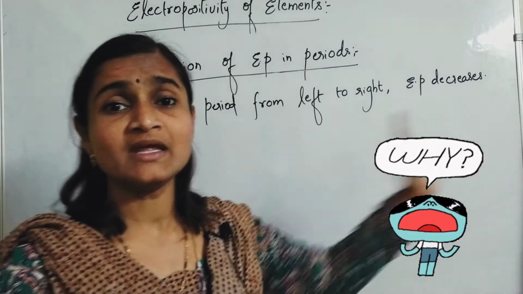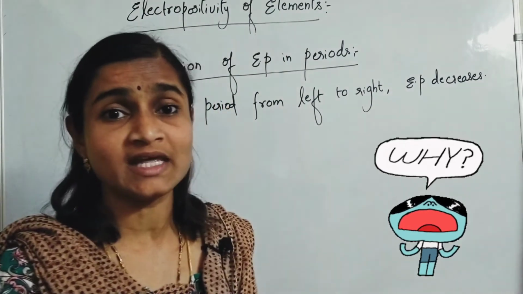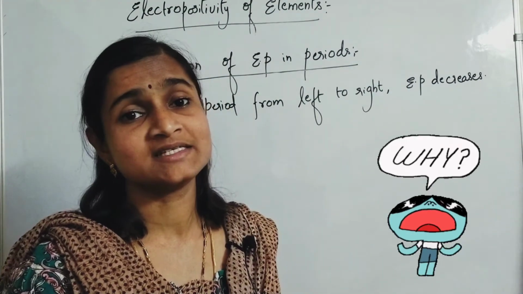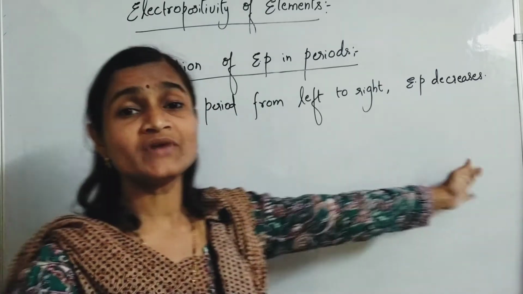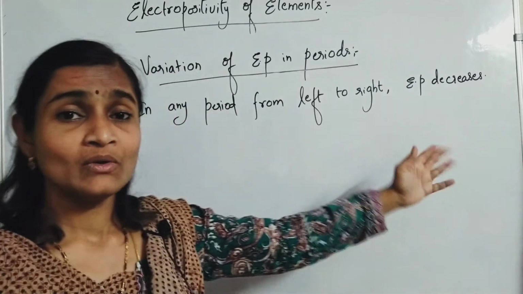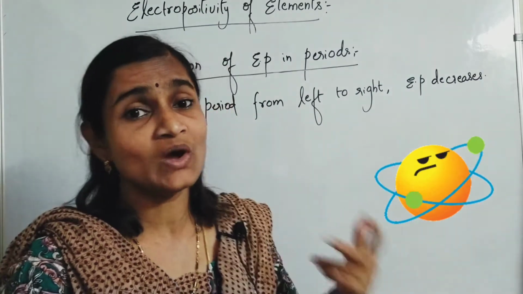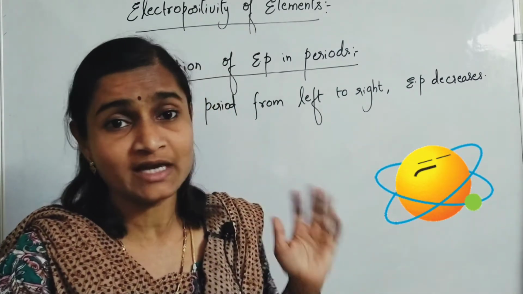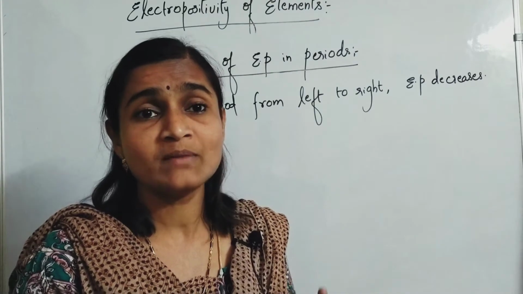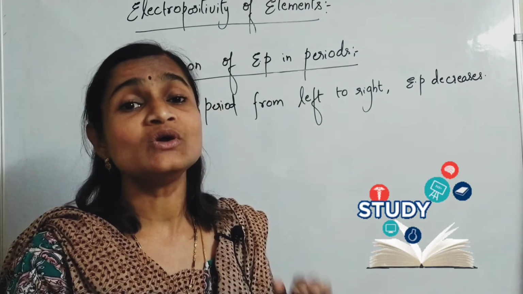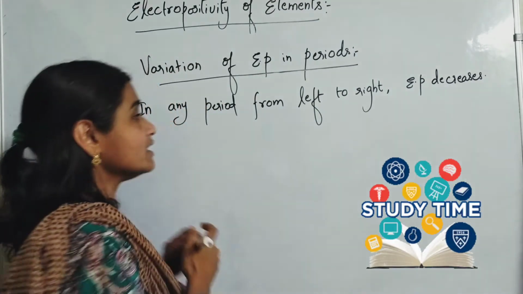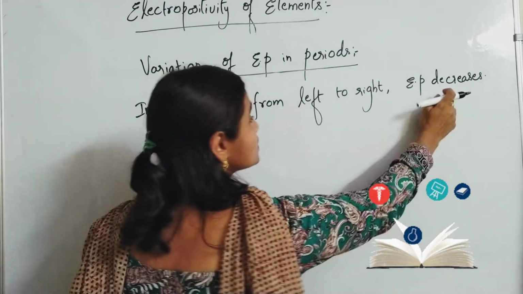In any period, non-metals are present in the extreme right of the periodic table. As you go from left to right in a period, non-metals do not possess the electropositivity character. Non-metals possess electronegativity character. So that's the reason electropositivity decreases.